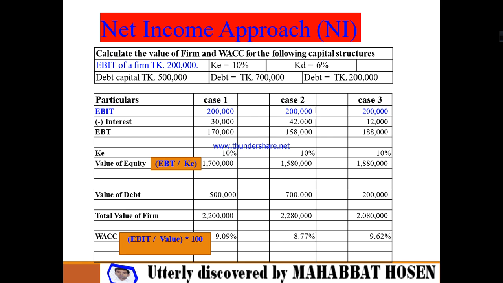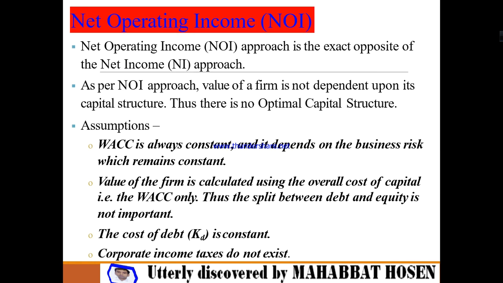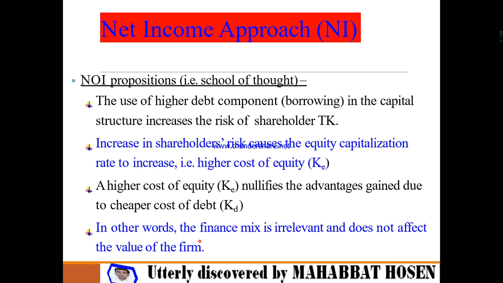That means a problem like this will be given in your question paper, and you have to calculate the weighted average cost of capital using the figures given in your question paper. Okay, I'm expecting that you understand very clearly from this graphical presentation. Now we have to go to the second slide regarding the theory of net operating income. Look very carefully.